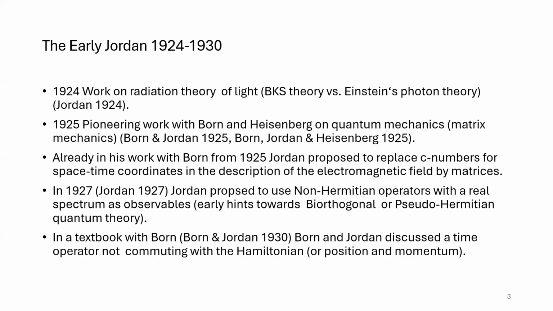Even more radical, in 1927, Jordan proposed to go beyond Hermitian matrices or self-adjoint operators to describe physical quantities. This was related to a hangover from classical mechanics, so Jordan was working with canonical transformations, mapping one observable to another observable. And he noticed that this does not work if you only work with unitary matrices.